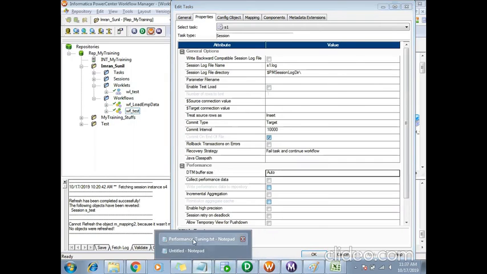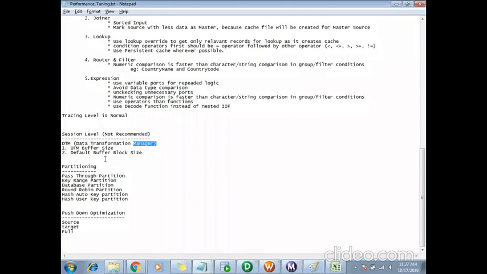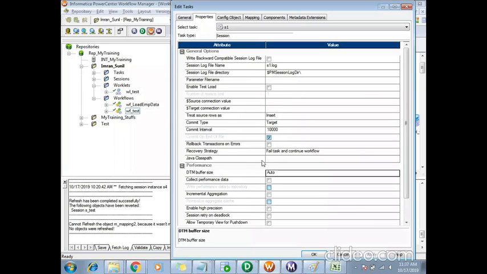One is DTM buffer size and the other is default buffer block size. What is this DTM buffer size? When we run the mapping, the integration service by default assigns some buffer size for processing the records. It will be auto. At the start of the session run, it will allocate some memory to process the records.